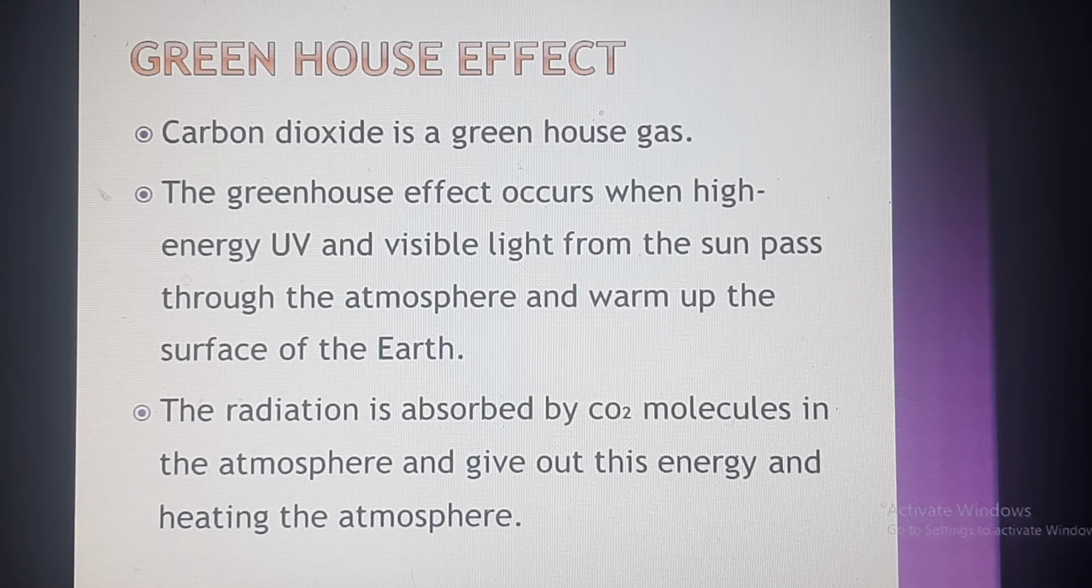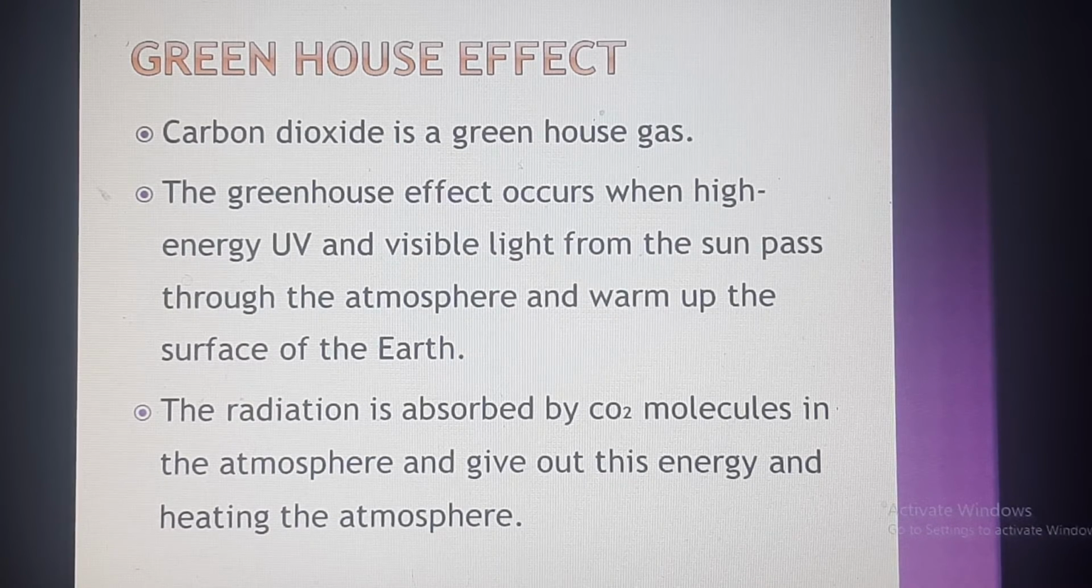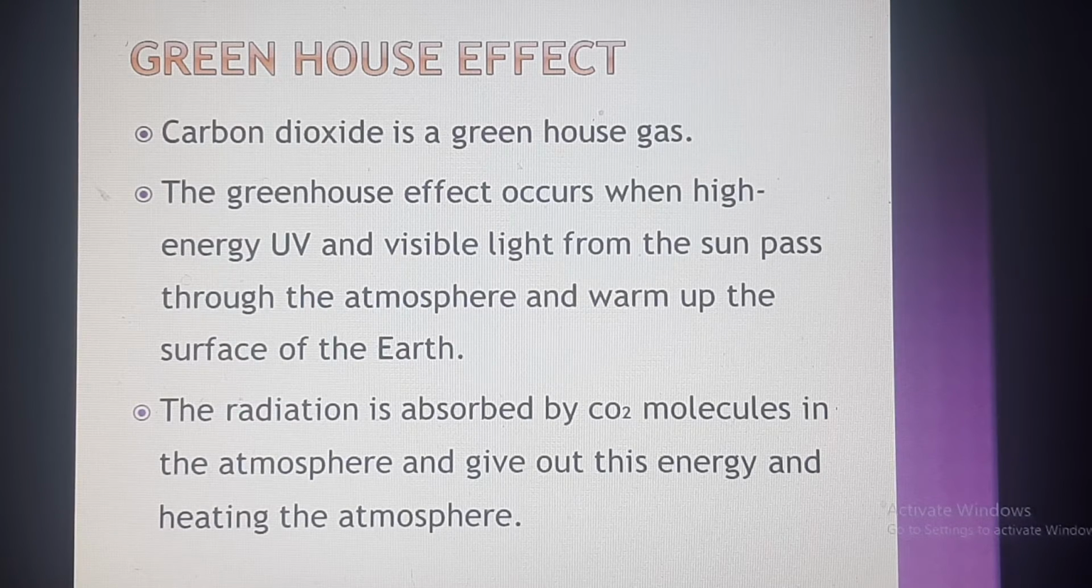Well, you know, from the sun there are UV radiations coming onto the earth's surface, and it is very hot also. If these radiations are coming onto the earth's surface, the carbon dioxide is trapping these radiations and emits them as heat also. So the atmospheric temperature is increasing. That effect is called the greenhouse effect. That means the radiation is absorbed by carbon dioxide molecules in the atmosphere, which give out this energy and heat the atmosphere. So it is known as the greenhouse effect.